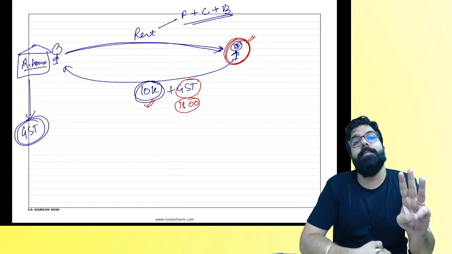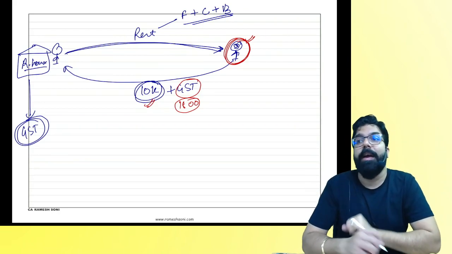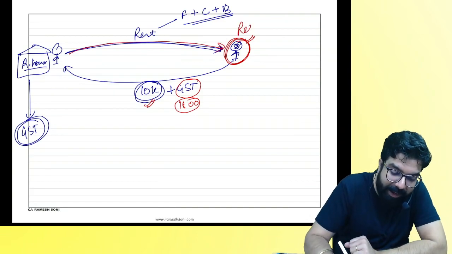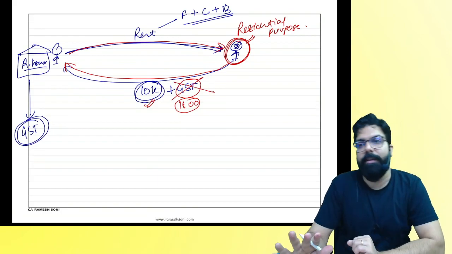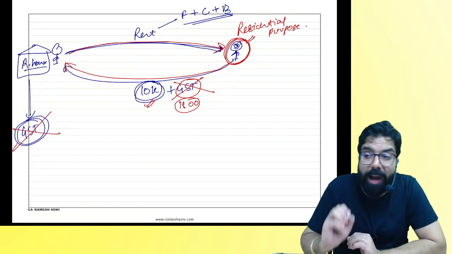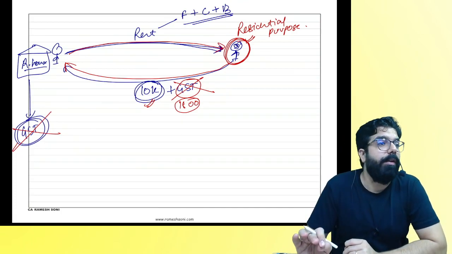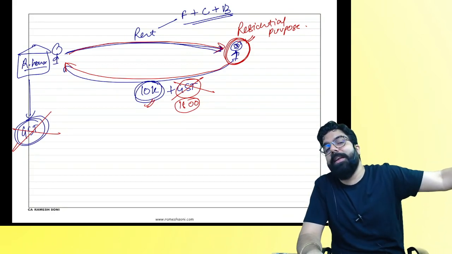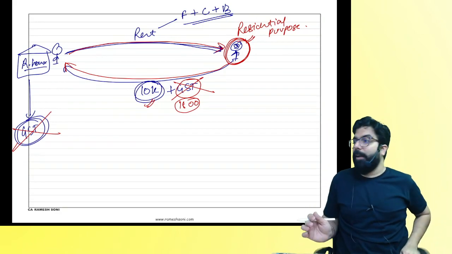And the government's prime objective is what? Food, clothing, and shelter should not become expensive. And hence, the government told that whenever you are renting your house for residential purpose and you are collecting rent, please don't collect any GST, and you don't have to pay any GST. Why, everyone? Because collecting GST will make the house expensive, and hence there is no GST when you are renting a residential house. Are we all clear till here? Can we go ahead, everyone?